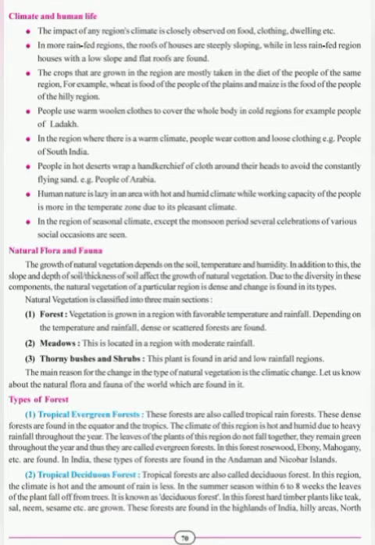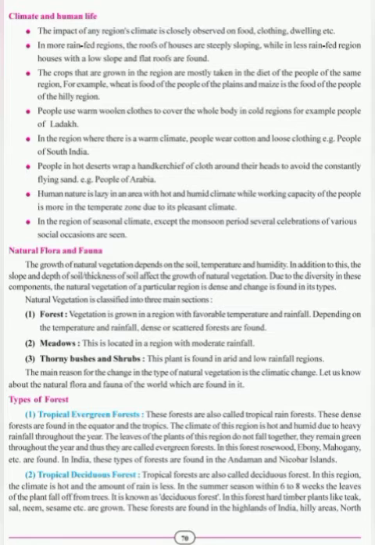Point number 8 is, in the region of seasonal climate, except the monsoon period, several celebrations of various social occasions are seen. Students, people celebrate the festivals mostly according to the climate. Celebration of many social events is seen during the time other than the rainy season, that is in a monsoon country like India. Let's study about natural flora and fauna.